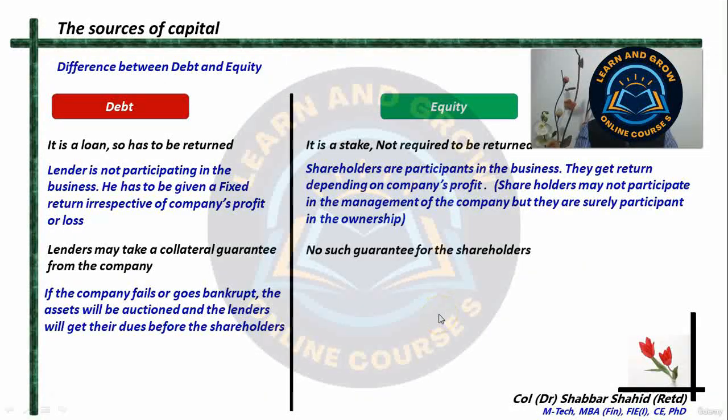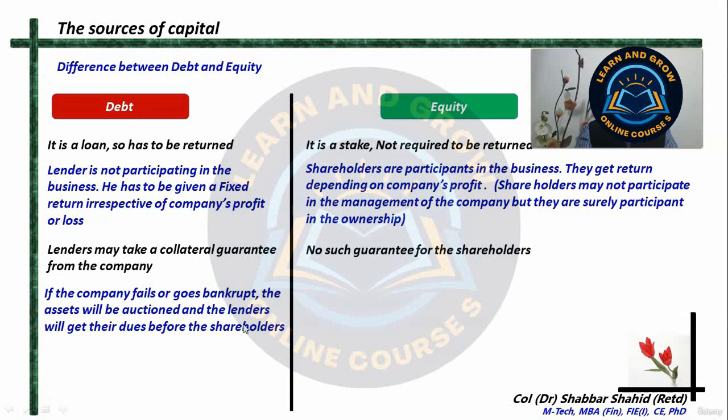Then the most important thing is that if the company fails or goes bankrupt, then the assets of the company, whatever are remaining, the plant, machinery, equipment, land, everything will be auctioned and the government's dues will be cleared first. After clearing the government's dues, the money which belongs to the lenders will be repaid first.